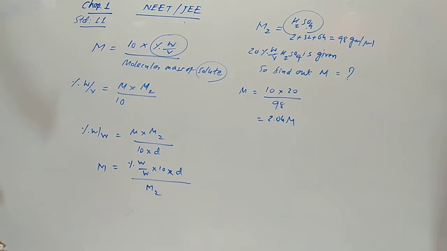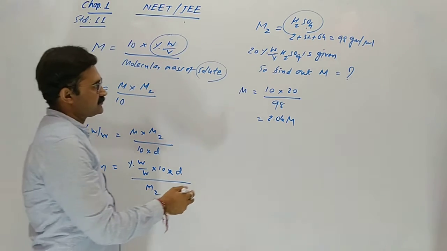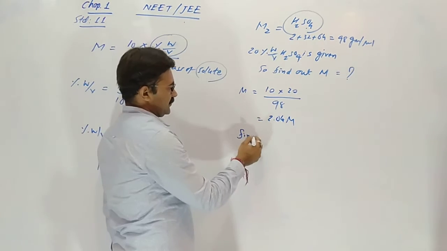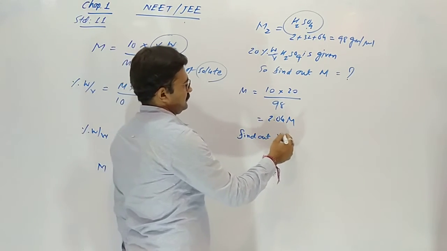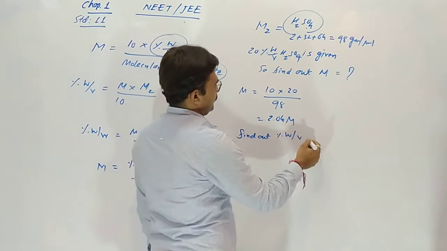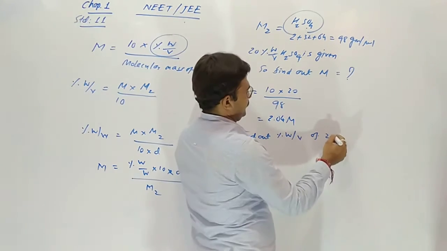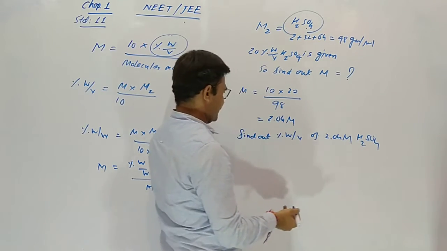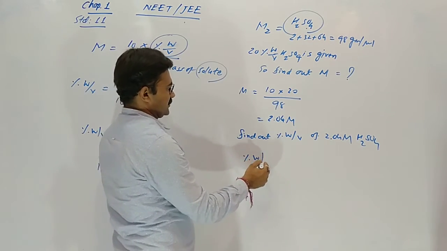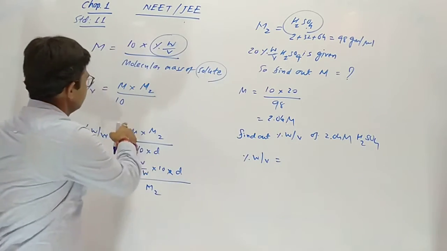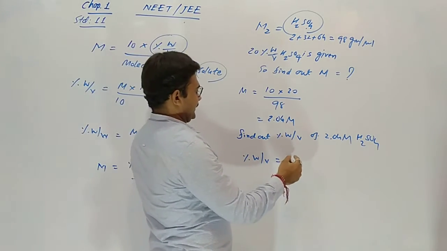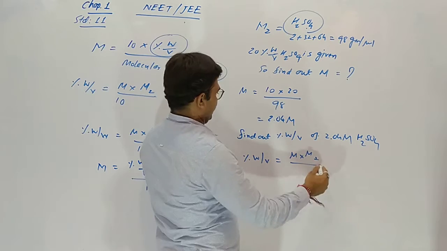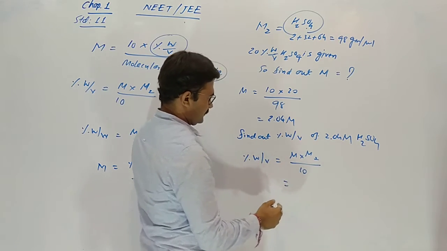If the inverse is given, find out the percentage weight by volume of 2.04 molarity sulfuric acid. So percentage weight by volume is molarity into molecular mass divided by 10.